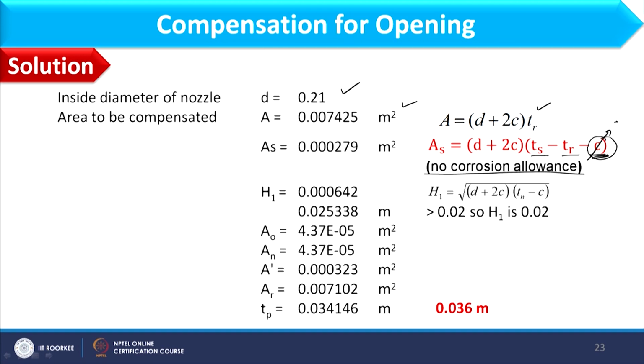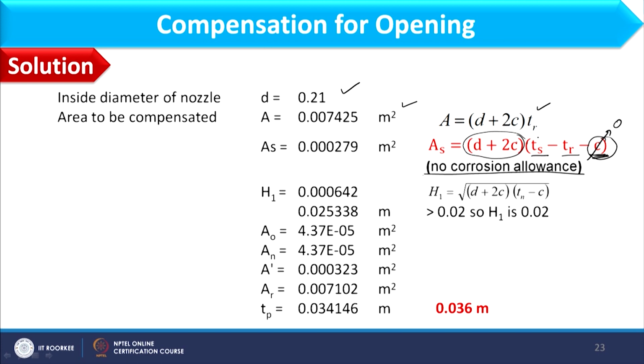So this value would be equal to 0. So D plus 2C into TS minus TR, considering that we can find AS as 0.000279.